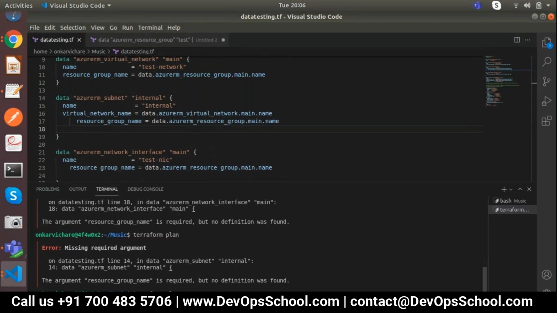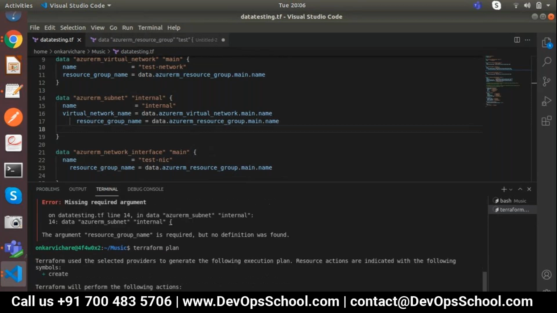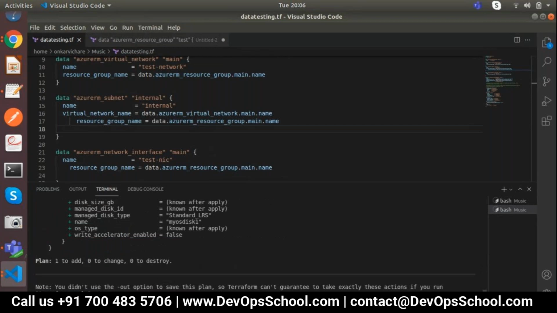No need to keep it in mind. Once an error is thrown, you need to make the changes quickly. Once an error happens, at that time you will get the clarity, otherwise no. Now are you able to see only one resource in the plan, which is the virtual machine? Yes. Let's deploy it now.